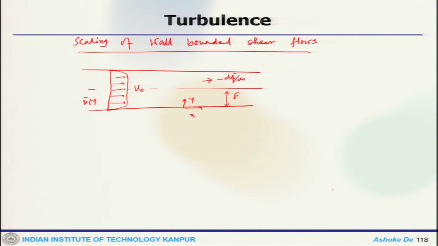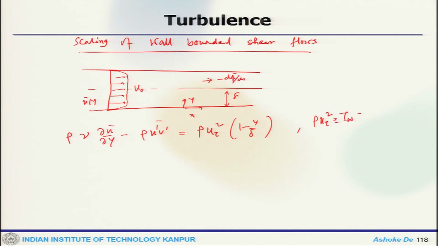The profile for total shear stress gives rho nu del u bar by del y minus rho u bar v bar prime equals rho u_tau square times (1 minus y by delta), where rho u_tau square would be tau_w, equals minus delta dp_w by dx.